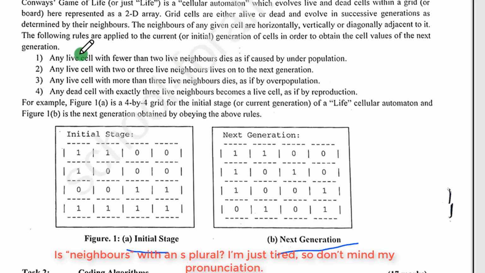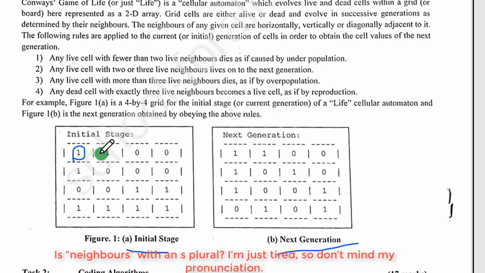The first one says any live cell with fewer than 2 live neighbors dies, as if by underpopulation. A live cell here is 1, as I was telling you. If I take this first one here, this is a 1. Now let us verify if it will be alive in the next generation or not. The first rule matches here, because they say any live cell, and it's a live cell, so we continue. Let us count the different numbers here. When they say fewer than 2 live neighbors, it simply means that you have a live cell and the number of live neighbors it has is less than 2. Is it the case here?